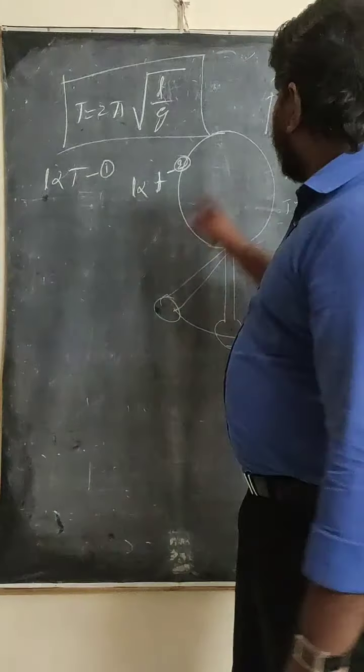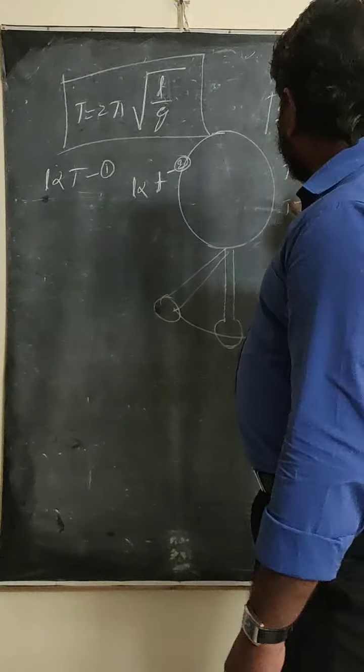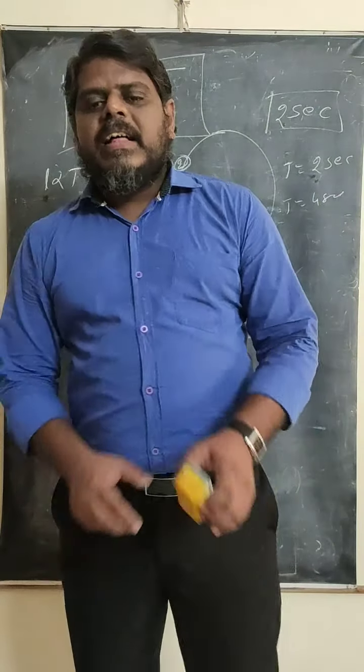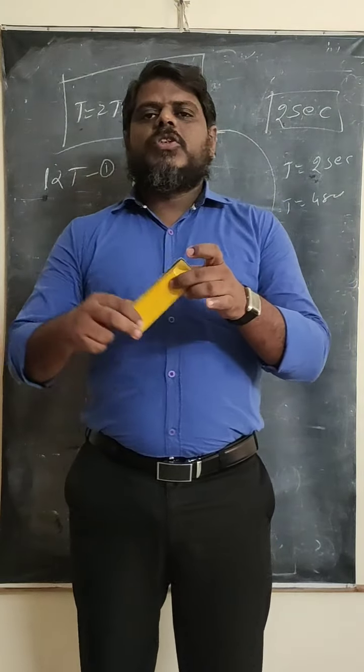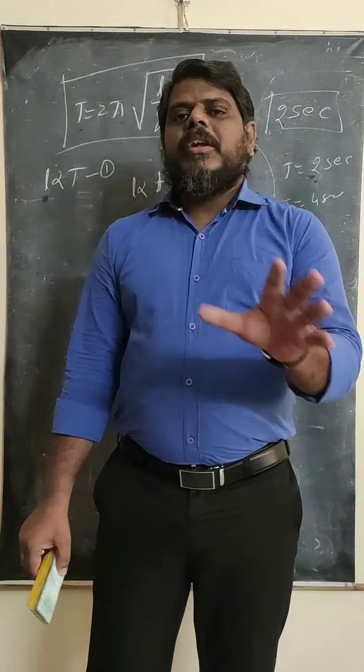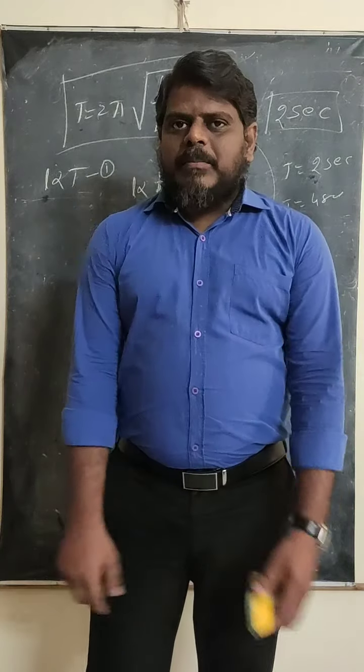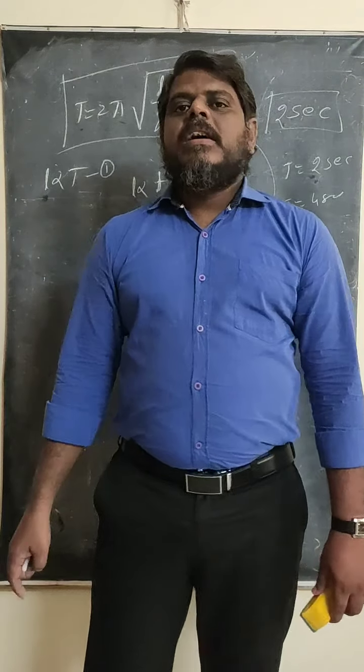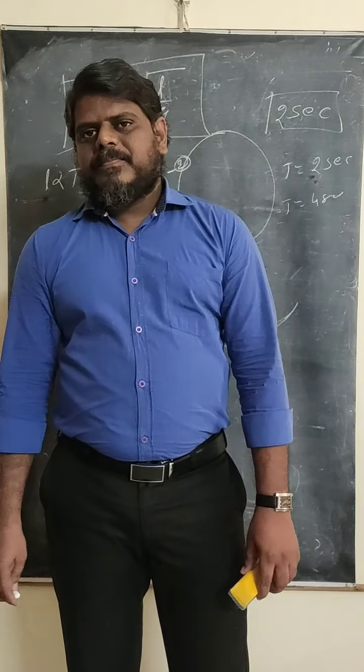When the time period increases, instead of taking 2 seconds, how much is it taking? 4 seconds. Then what happens? The clock will run slow. When the clock runs slow, then immediately what happens? The time is going to be lost. So in the summer season, when the temperature increases, the clock will lose time.